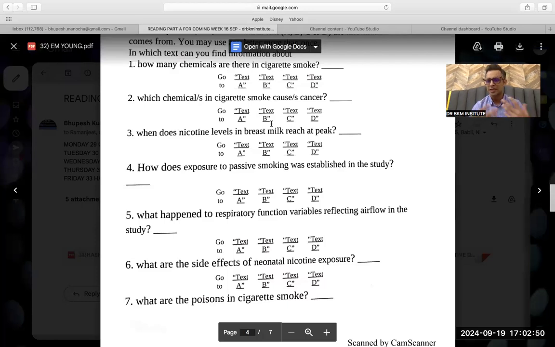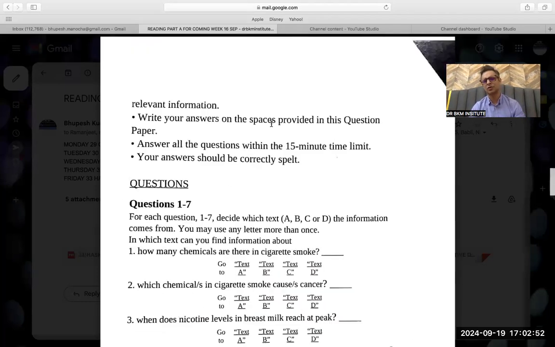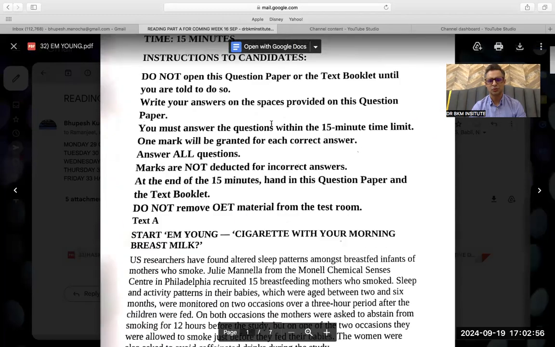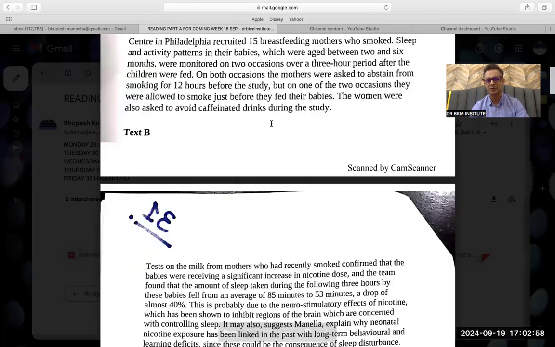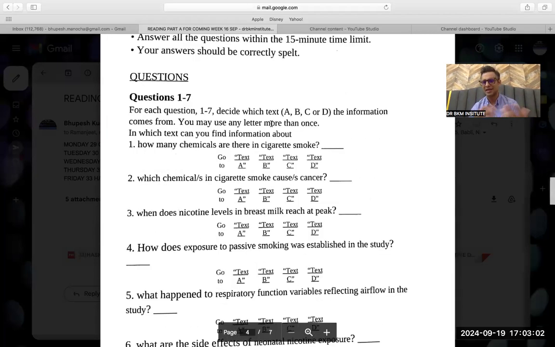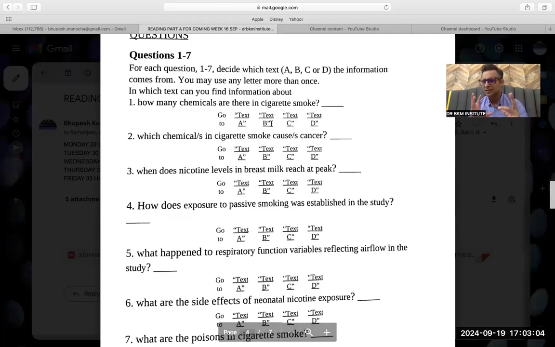Now, we are doing reading Part A. Again, Dr. BKM does not create the question paper, so we are highly thankful to the institute that created it. But my job is to make reading easy. The main thing is strategy, because in Reading Part A, everybody can find the answer. I can find the answer. So what's the problem? The problem is timing. But the same fundamentals of reading apply.